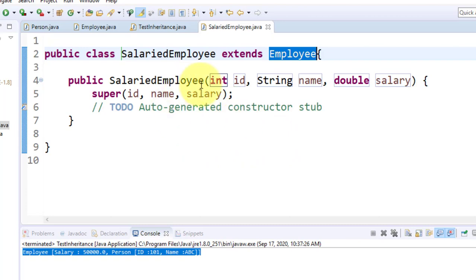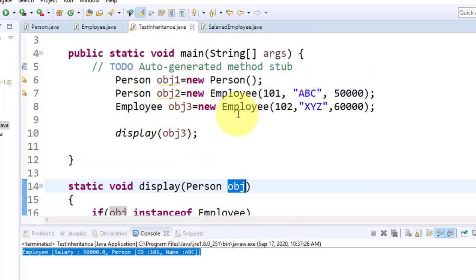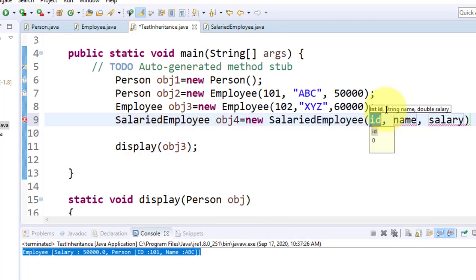Okay, and in a test class, now look here, can I do like this? Salaried employee obj4 is equal to new salaried employee. Yes, 105, name is whatever it is, salary.